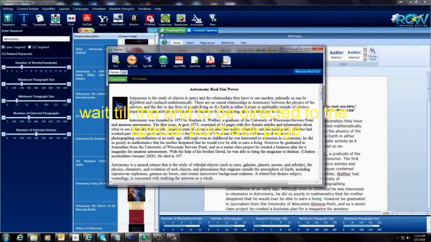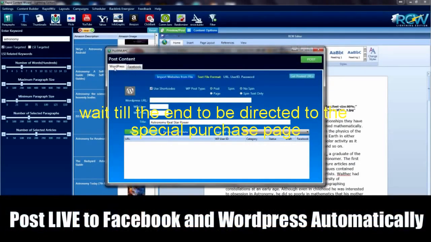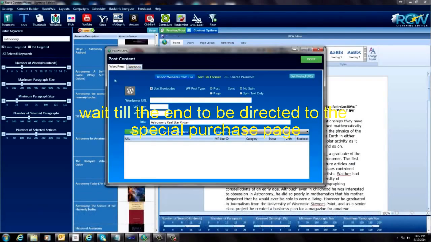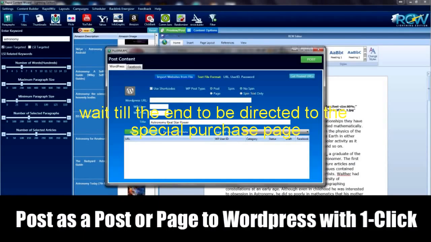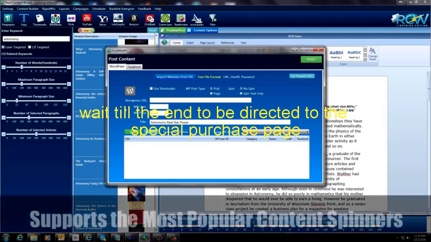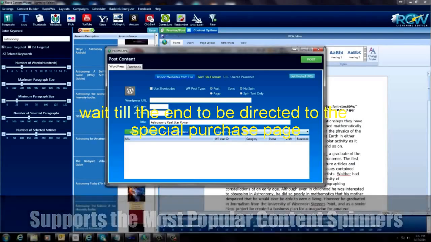Okay, well, the next step will be I'm going to remove this red text, which is this little button over here, and we're going to go over here. We're going to post this now. Now we have two options to post. You can go to your WordPress blog, and you can post it to Facebook. I'm going to start first of all with the WordPress settings. So I'm going to come here. We can go to a poster page. I'm going to leave it post. We're not going to spin this at the moment, although we do have the ability to spin this. We have The Best Spinner and Spin Rewriter included with this product.